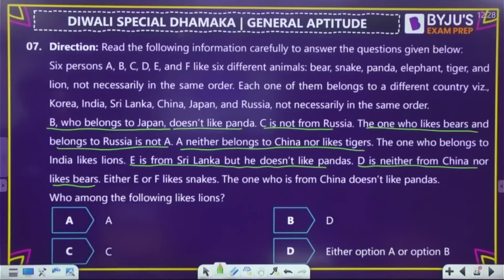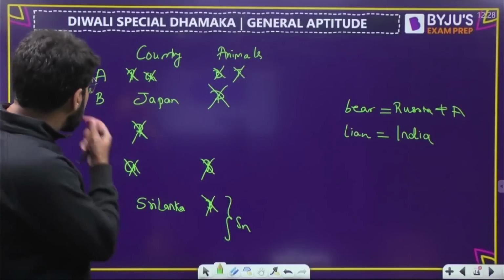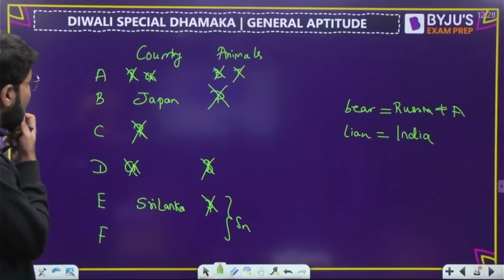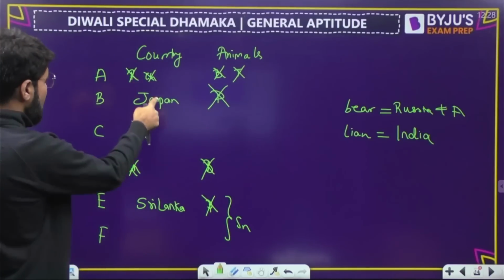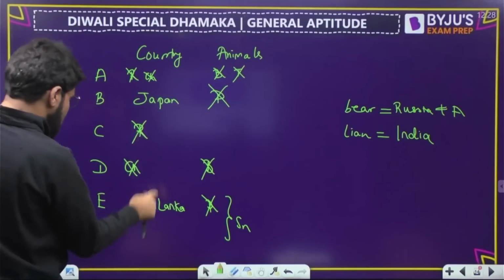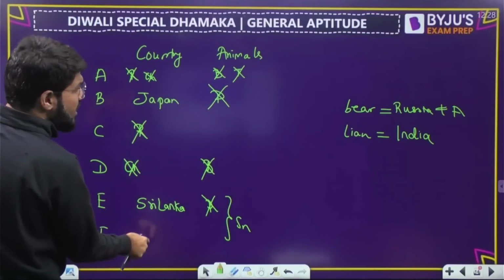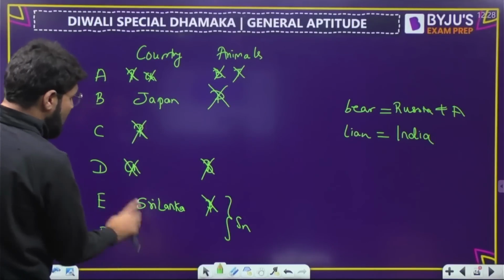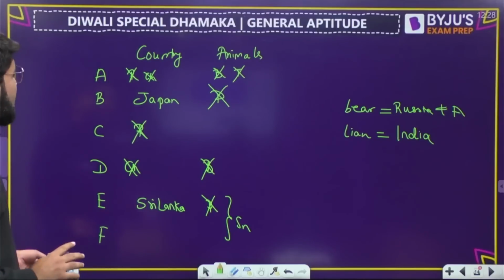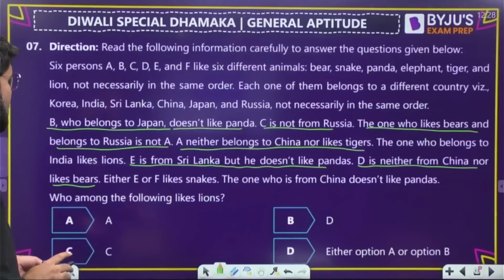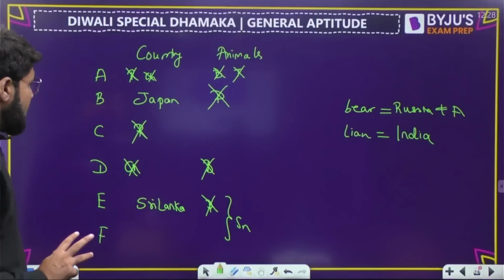The one who is from China doesn't like panda. So can I make out who is from China? See, China cannot come here, because Japan has already come here. So these 2 are the places available for China, either C or F. So something I can make for China. And the one who is from China doesn't like panda. Chalo.